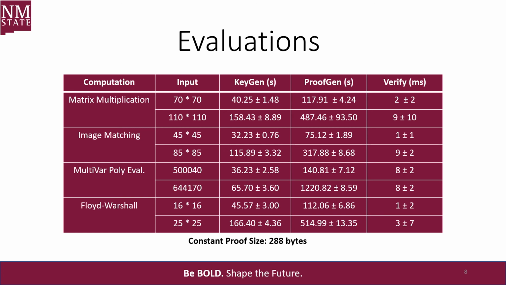As expected, we have noticed an increase in the proof generation time with an increase in the application parameter size, which was due to an increase in the number of multiplication gates and equality comparisons.